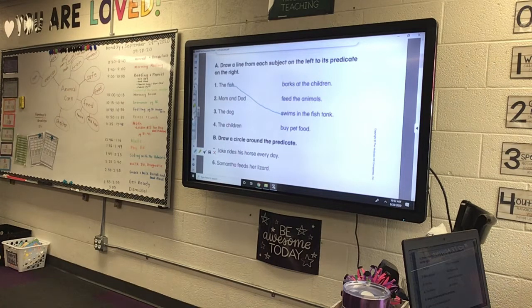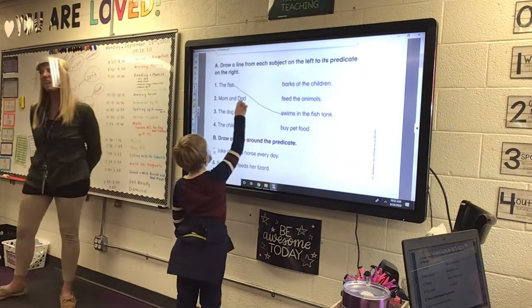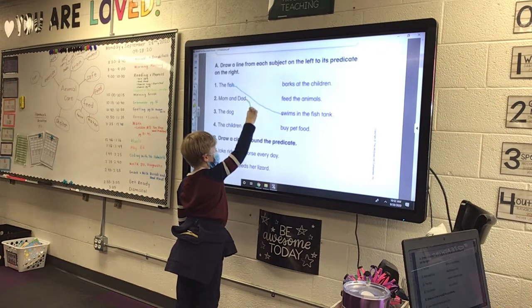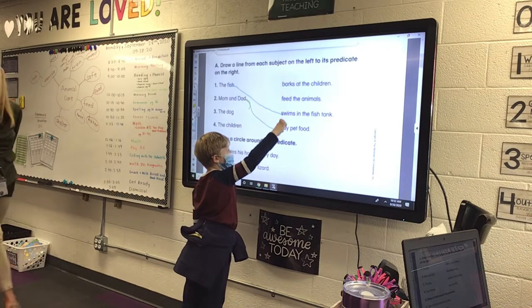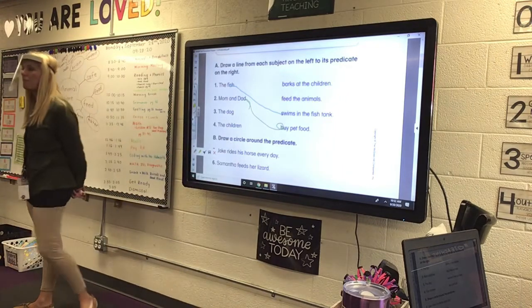Buy pet food. Can you go match that, Eli? Because the children probably can't buy pet food quite yet unless your mom and dad give you money. So I think mom and dad have to buy the pet food. I have money. You certainly could, but I think more than likely your mom and dad are going to buy the pet food.